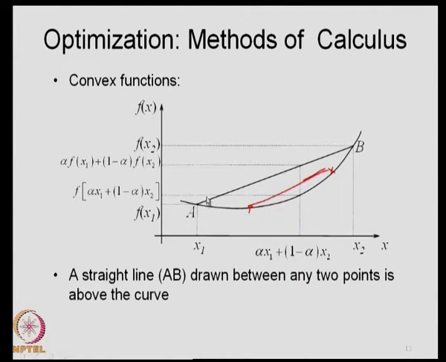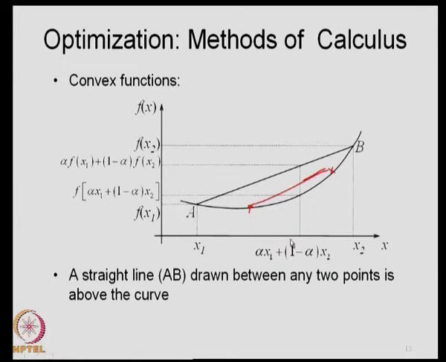The straight line point corresponding to this location, which is alpha x1 plus 1 minus alpha x2, is alpha f of x1 plus 1 minus alpha f of x2, that is on the straight line. The function value corresponding to this is f of alpha x1 plus 1 minus alpha x2.